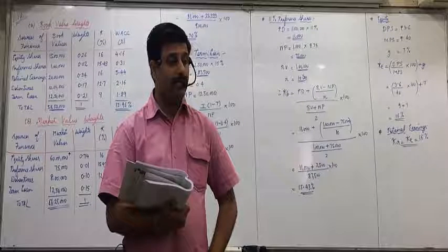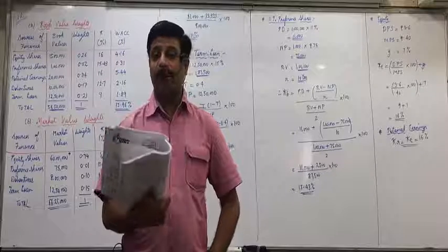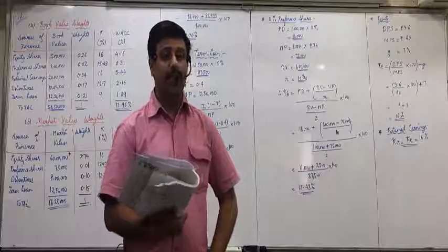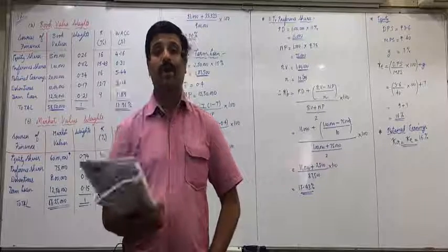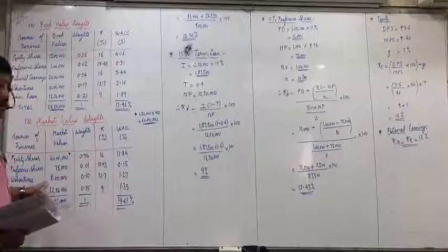How did you get 40,000? 40 lakhs divided by 100, 40,000 into 94. That will be the net proceeds as well as market value in the market value weights.